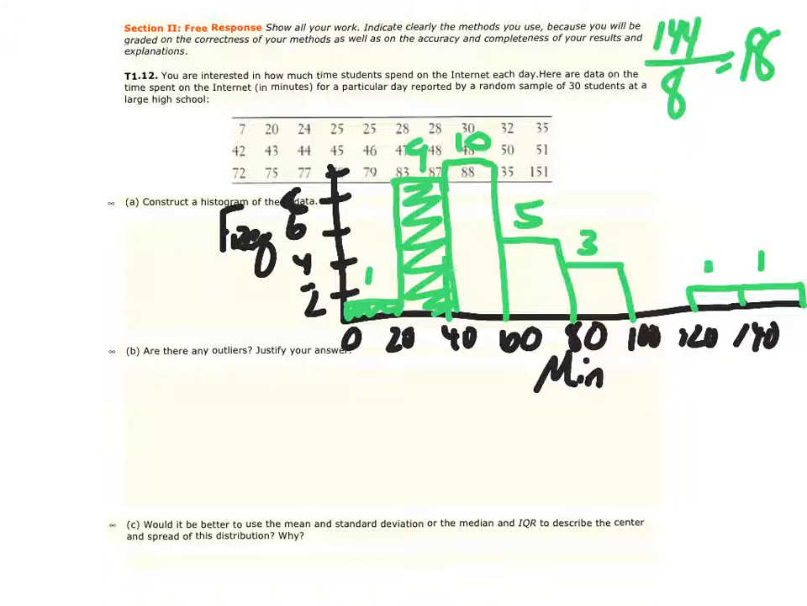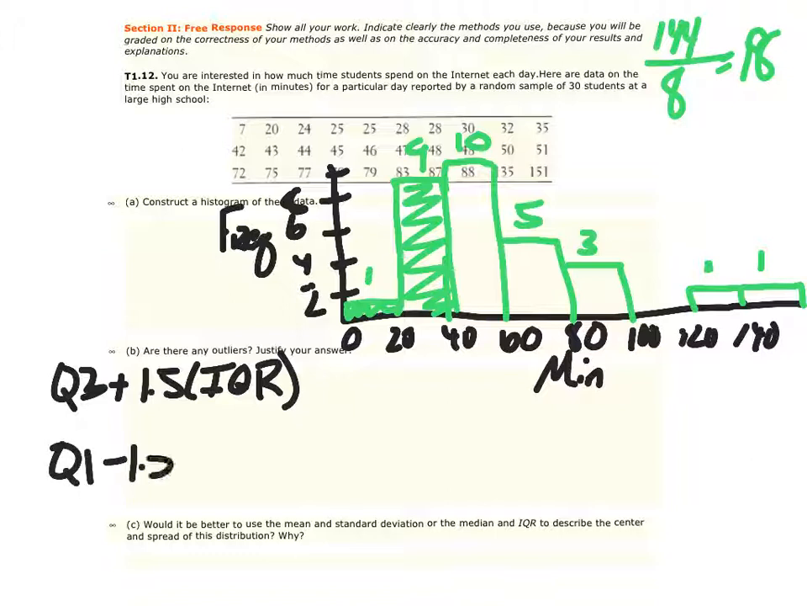Part B, are there any outliers? Justify your answer. We should just go ahead and do the outlier test. So you are going to want to know how to do that. So remember, in the high end, we're going to take Q3 and we're going to add 1.5 times the IQR. Anything higher than that number would be an outlier in the high end. For the low end, I'm going to take Q1 minus 1.5 times my IQR. Anything lower than that number would be an outlier in the low end. Remember, IQR is going to be Q3 minus Q1.